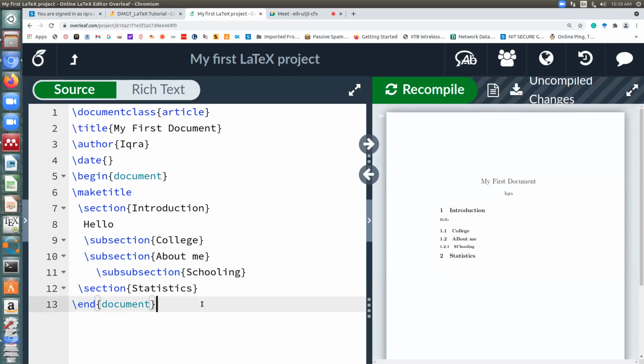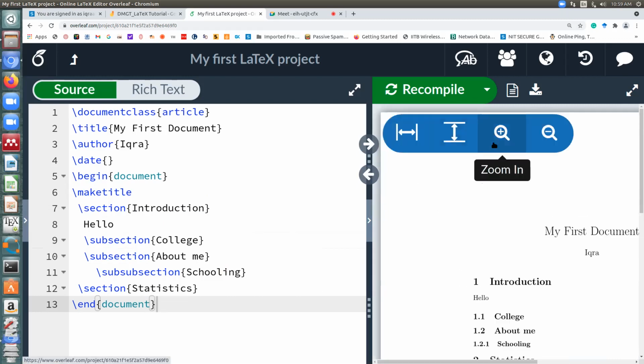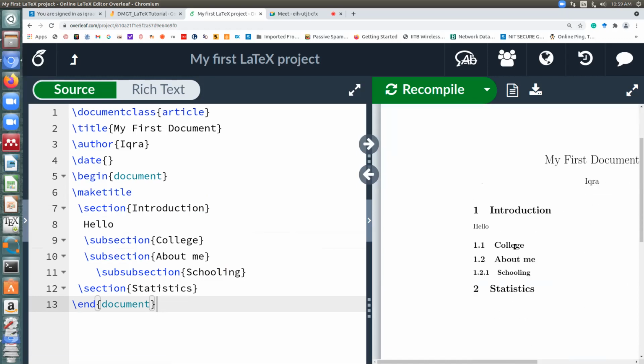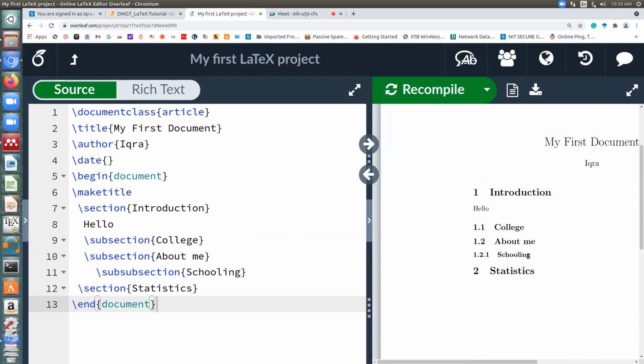So it's to distinguish, right? This is the beauty of LaTeX. You didn't tell it what font to use, but it will automatically choose a font style so that you're able to differentiate between a section, a subsection and a subsubsection. If I slightly zoom in, you can see how differently it has used a font for a section, a subsection and a subsubsection. It keeps on decreasing it, so you can see it has automatically taken care of all of this.